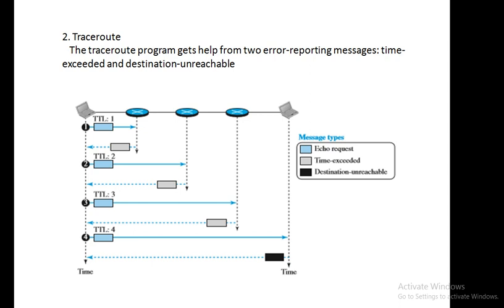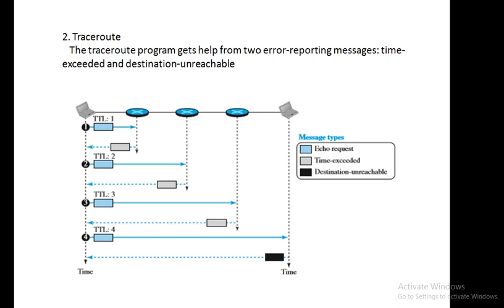Now coming to the third scenario, we are concentrating on the third router. To check the liveliness of the third router, the TTL field will be set equal to 3. When this datagram reaches the first router, the TTL is decremented by 1 and becomes 2. When it reaches the second router, the TTL is decremented again and becomes 1.